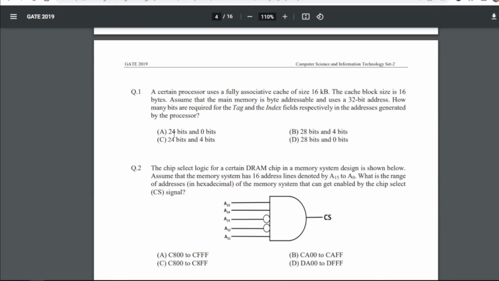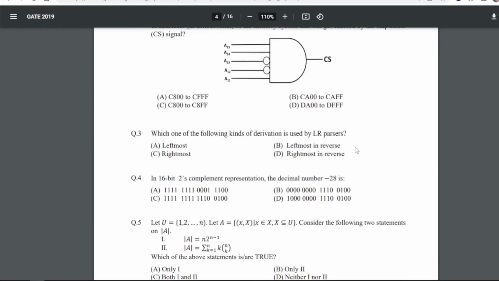Now, next question. These are the core subject questions. A certain processor uses a fully associative cache of size 16 KB. The cache block size is 64 bytes. Assume that the main memory is byte addressable and uses a 32-bit address. How many bits are required for the tag and the index fields, respectively, in the address generated by the processor? So question 1, again the answer is D, that is 28 bits and 0 bits.